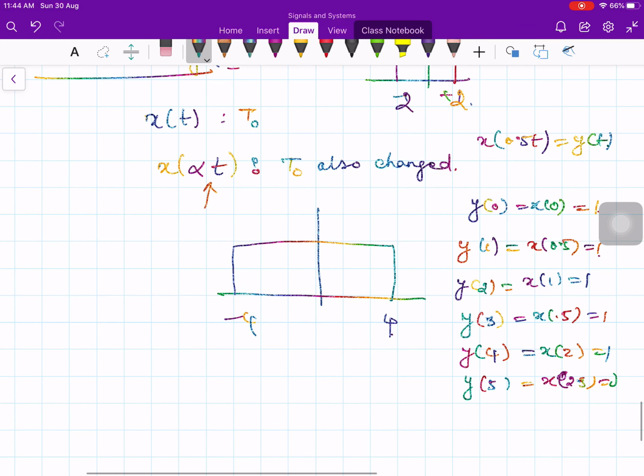Now x of t is periodic with the period T naught, and the fundamental frequency omega naught is equal to 2 pi by capital T naught.